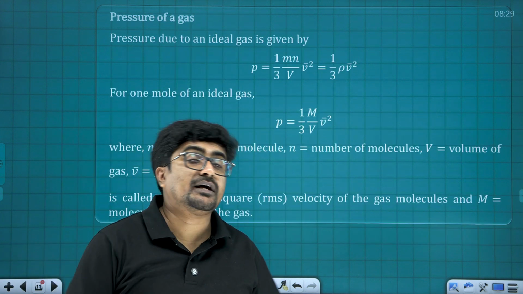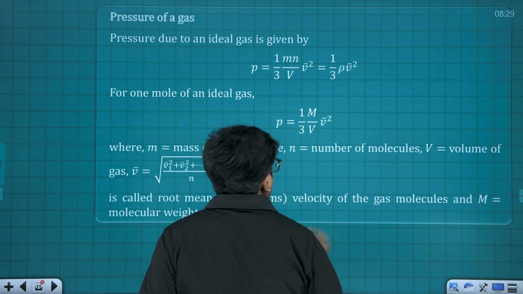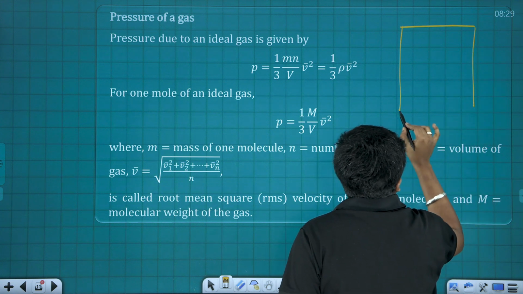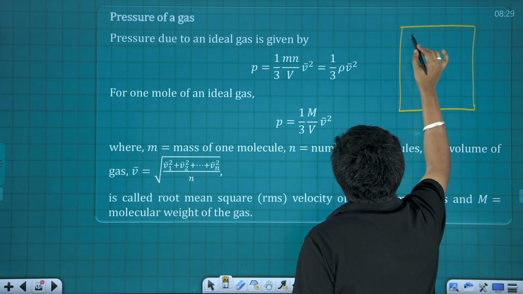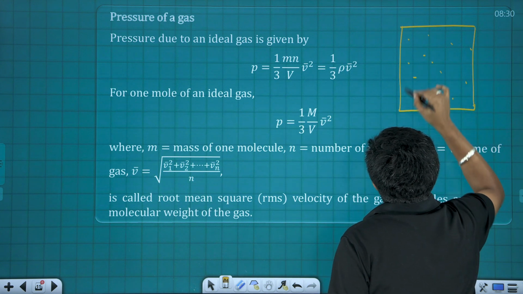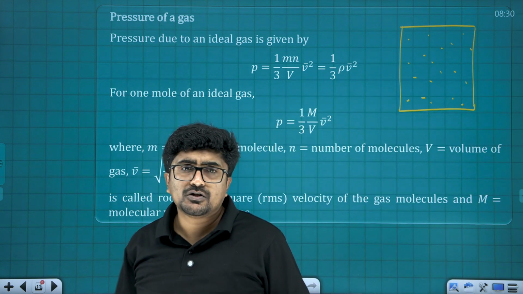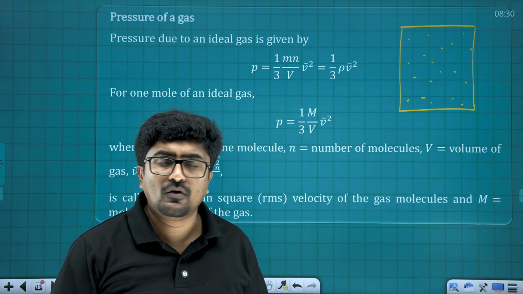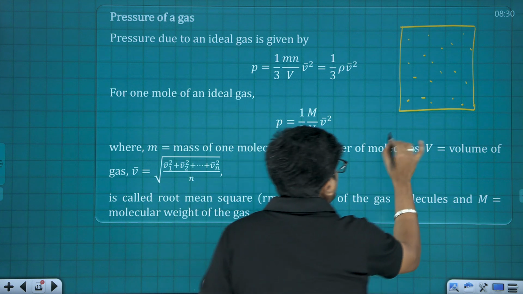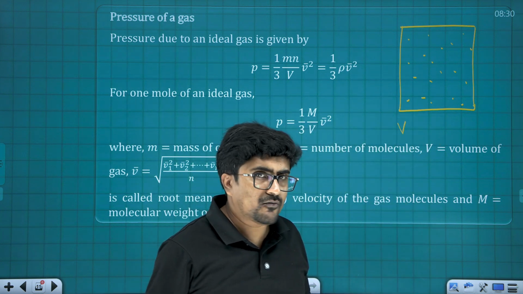Next is the pressure exerted by a gas. For this, let me consider a container like this, and the gas is filled. Once we have a gas kept in a container, the volume of the container is going to be the volume of the gas. So the volume of the container is capital V, so V is the volume of the gas.